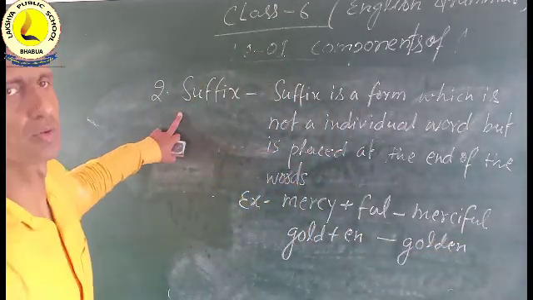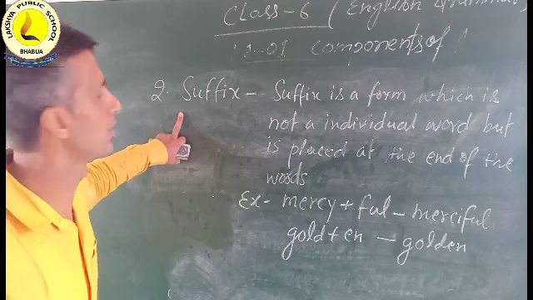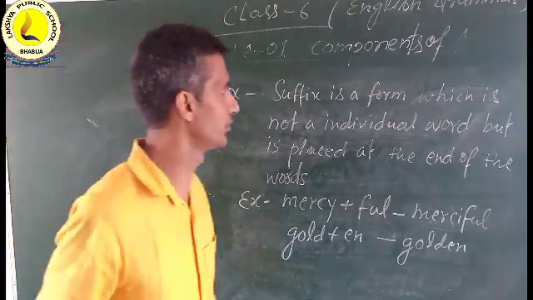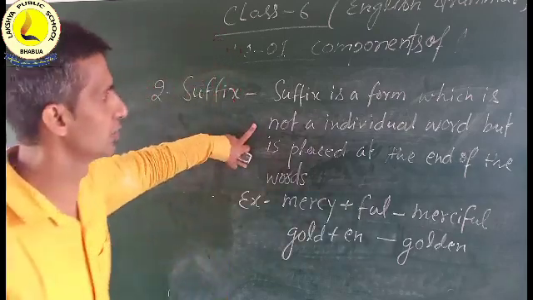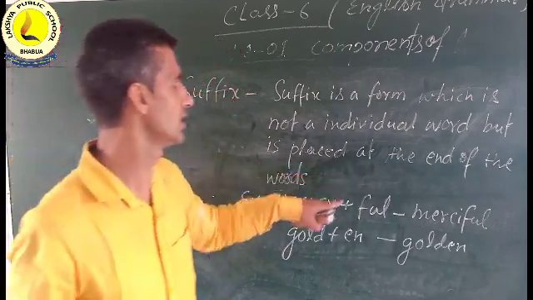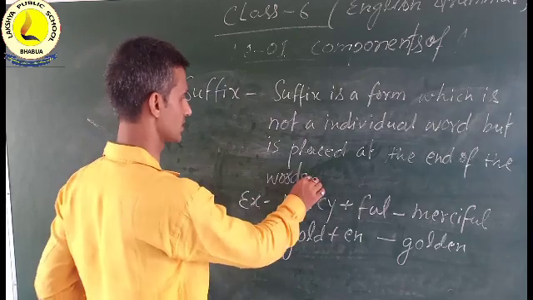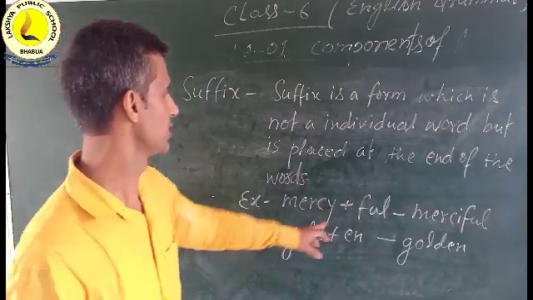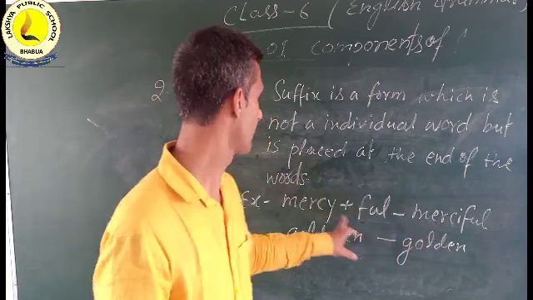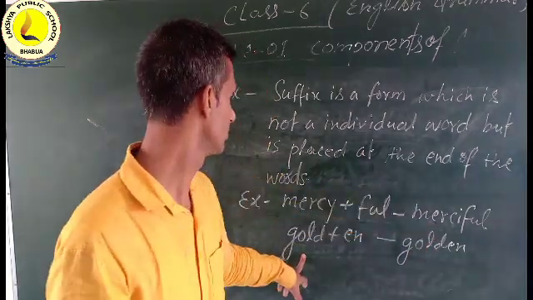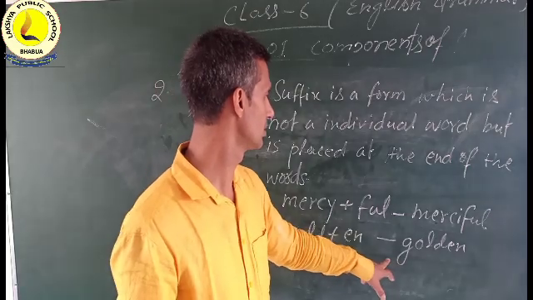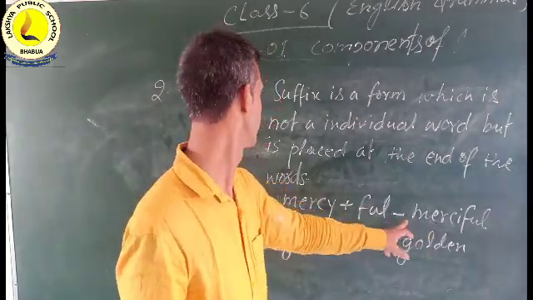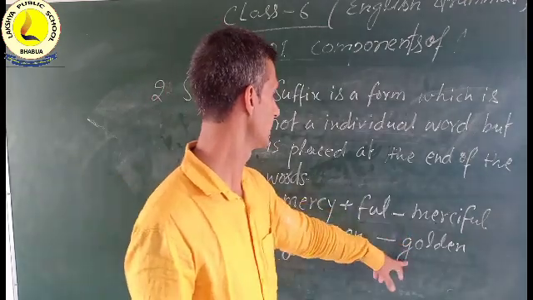So it is also a suffix, a kind of component of language. A suffix is a form which is not an individual word, but it is placed at the end of words. Like you see, mercy plus ful becomes merciful, y becomes i, and gold plus en becomes golden. Merciful and golden are adjectives, you know.